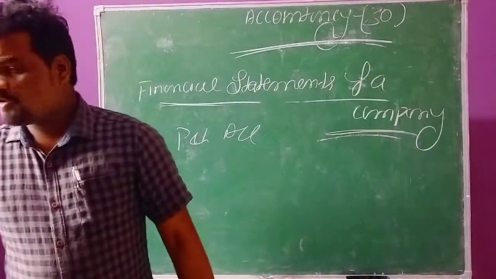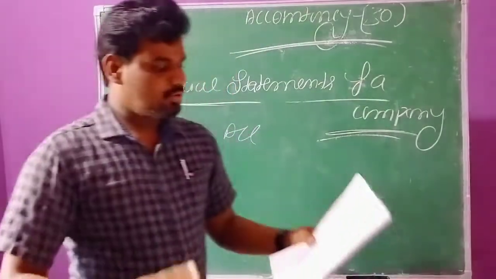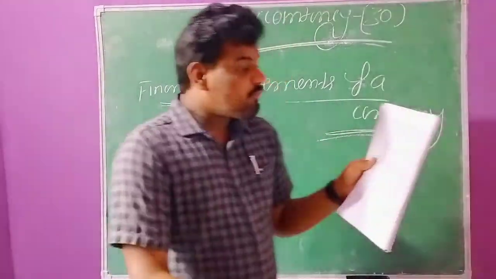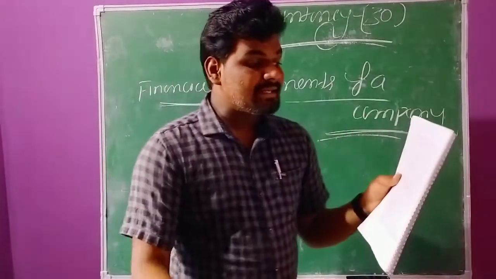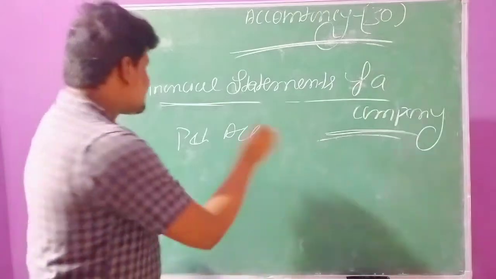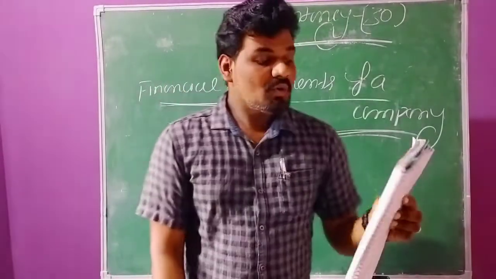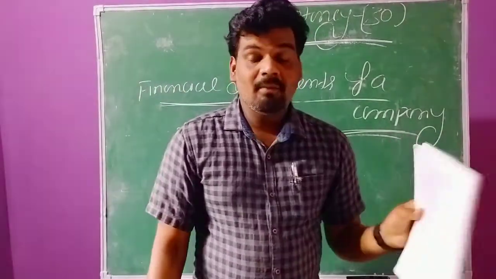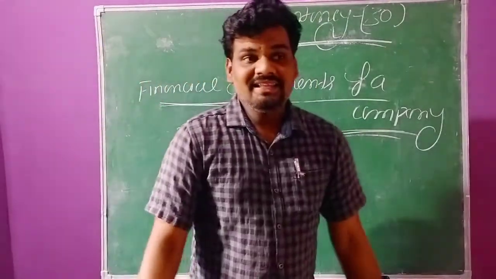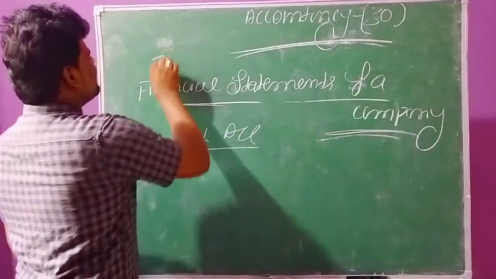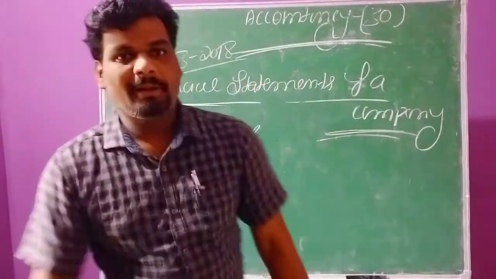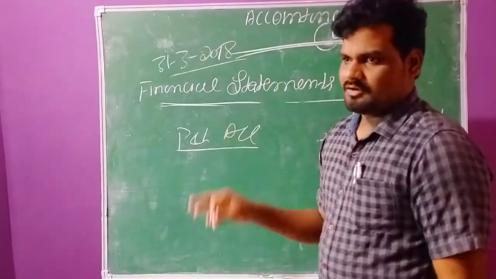All of you observe the question in the question bank. First step, listen to the question. From the following details you are required to prepare a statement of profit and loss account. What we need to prepare? Statement of profit and loss account for the year ended 31st March 2018. This is the end of the assessment year, and on this date only we need to prepare the profit and loss account.